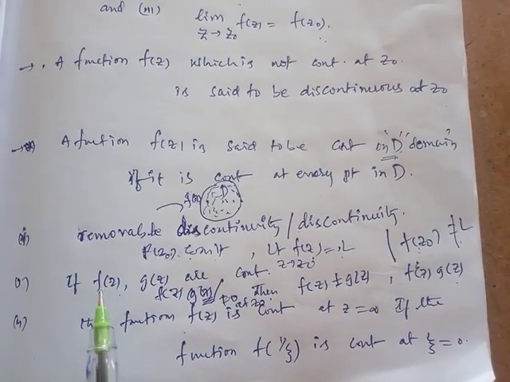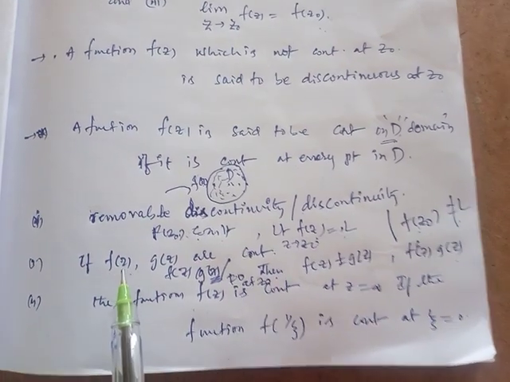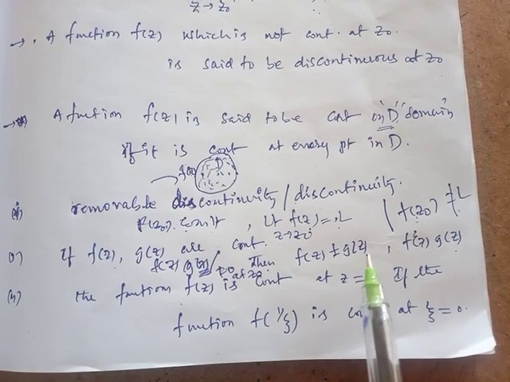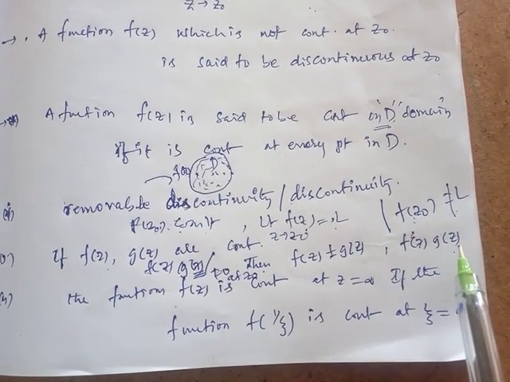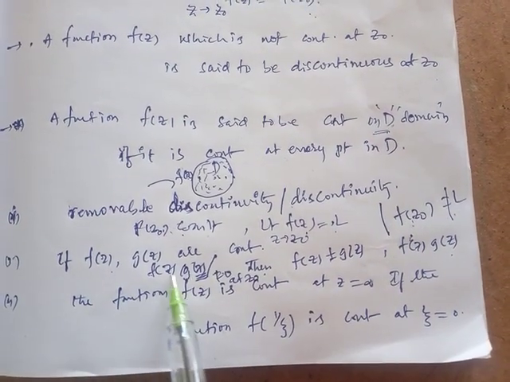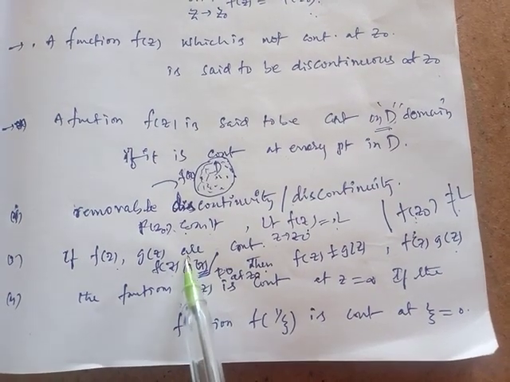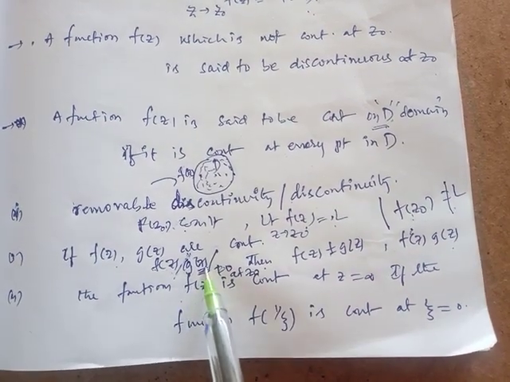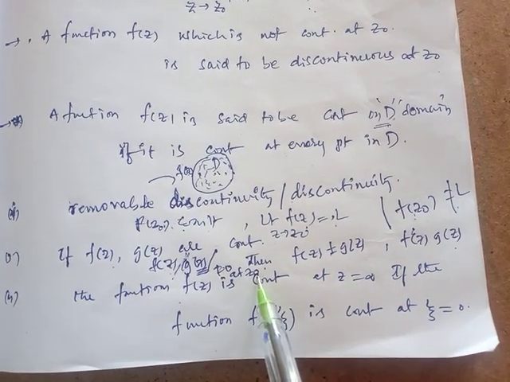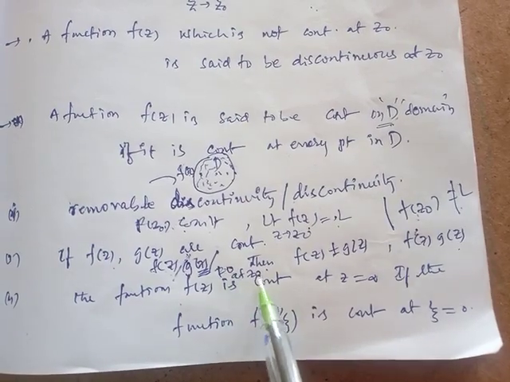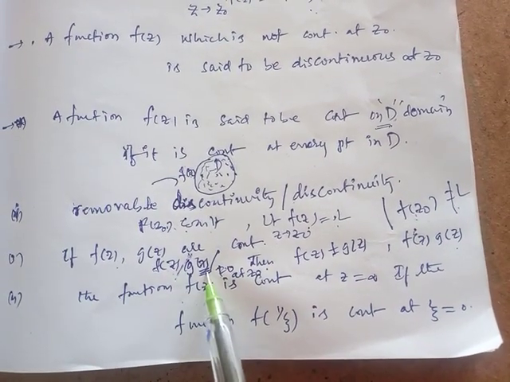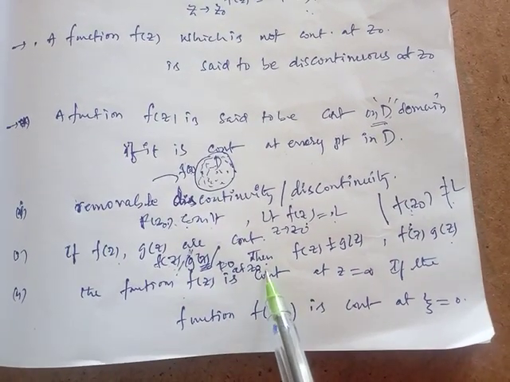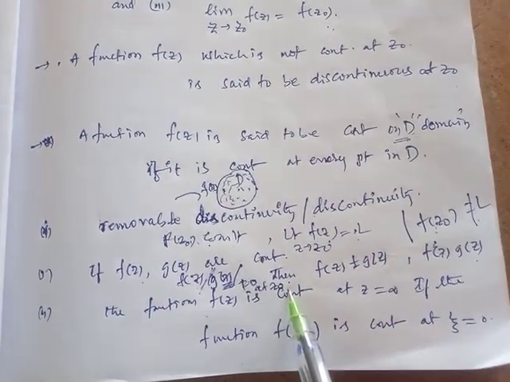Okay, now here is one proper theorem. If f of z and g of z are continuous at the point z naught, then f of z plus or minus g of z, the product f of z into g of z, and the division f of z by g of z are also continuous, but g of z is not equal to 0 at z naught. If it is 0, something by 0, what will happen? It is an undefined form. So that's why g of z naught is not equal to 0. Okay? This is the third theorem.